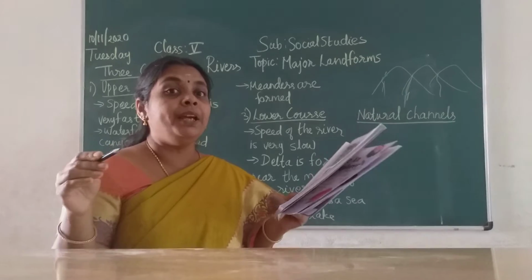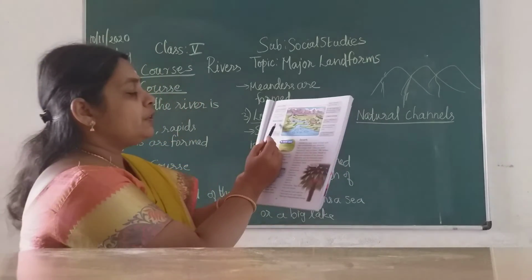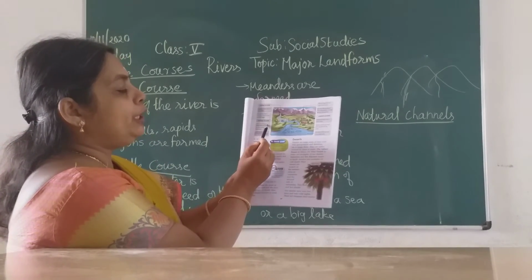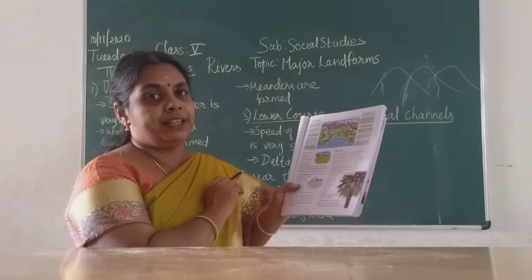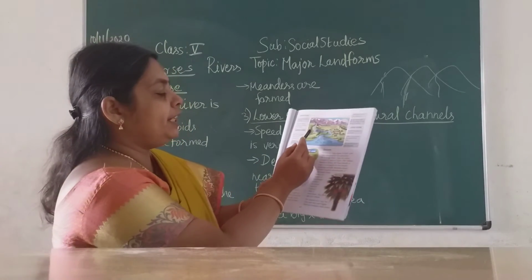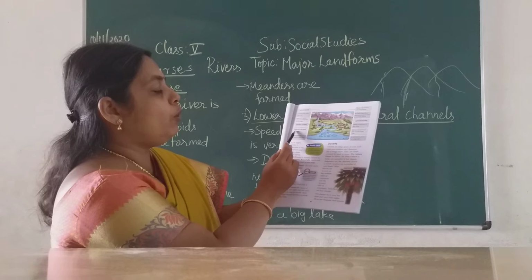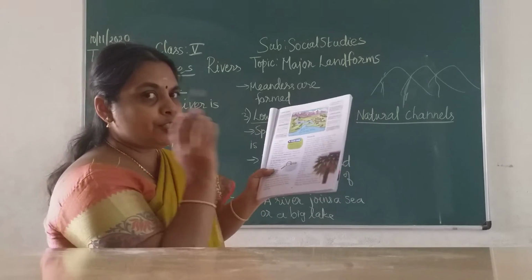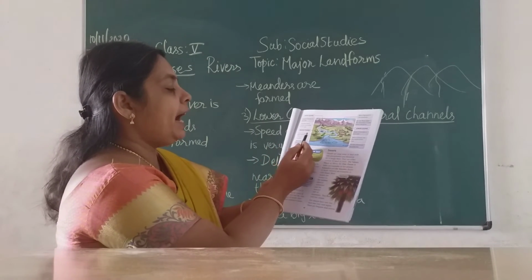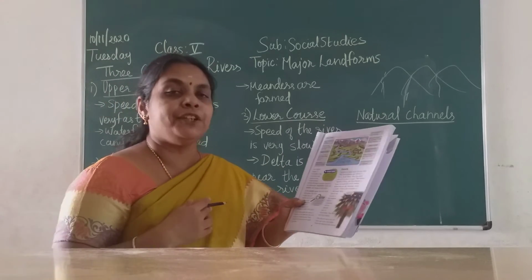So the Ganga forms a big river. In the same way, the volume of water is increased. In the plains, there is a huge quantity of water.